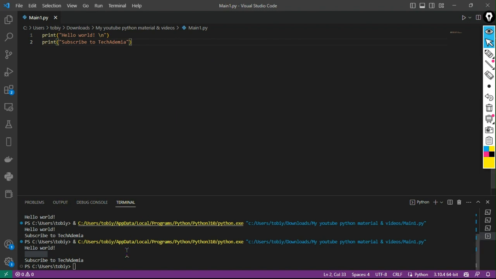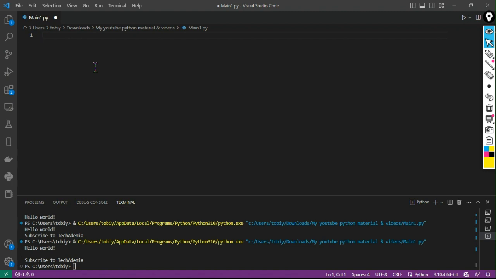So already I've covered the print function. This is to print an output that I want the computer to give. So let's do some more things.